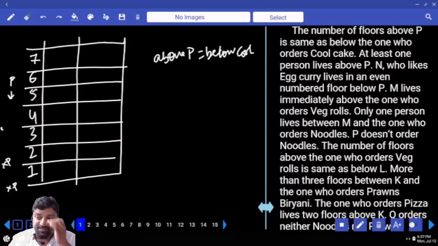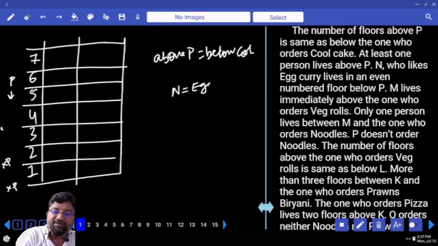Because N is living in an even number floor below P. If I take P in the second floor, I won't get any even number floor below P. So clearly one point is for sure, N who likes egg curry lives either in the 4th floor or in the 2nd.